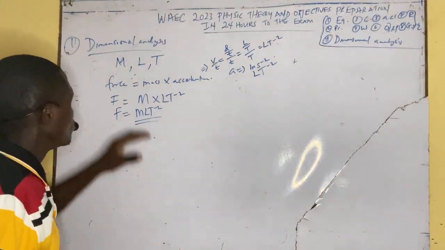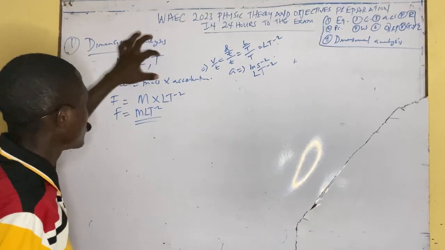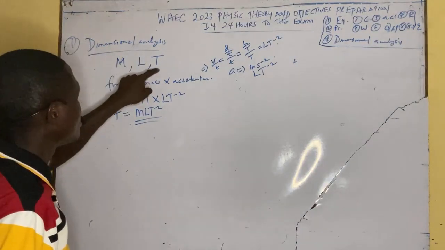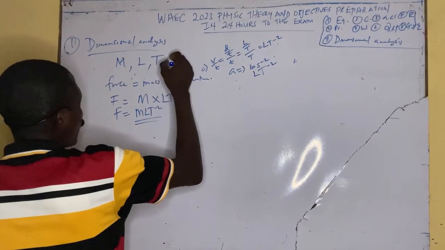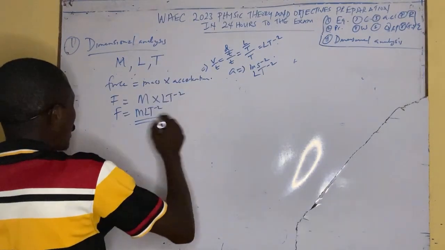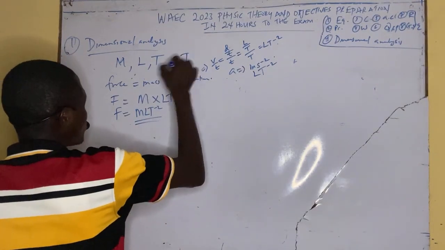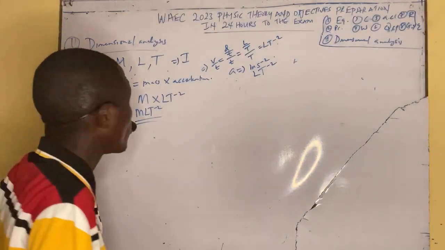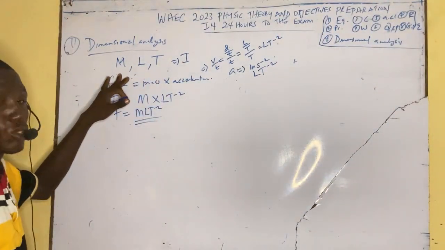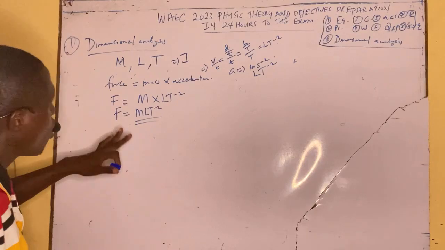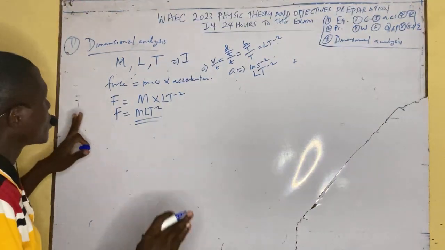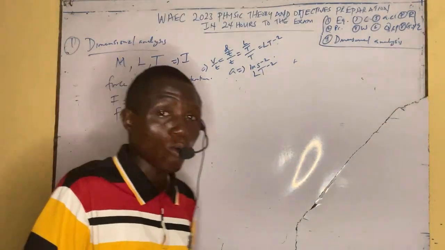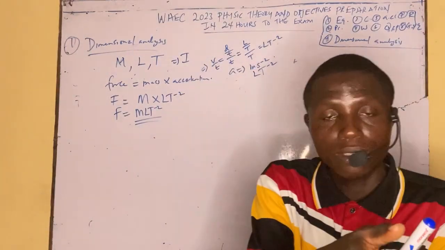You can know fully well that the fundamental dimensions that we use here are M, L, T. Others are also there, for example, they can introduce I to you, which is the dimension of current. But these are the major ones that they will actually test you on. From the formula of the physical quantity, you can easily find the dimension.